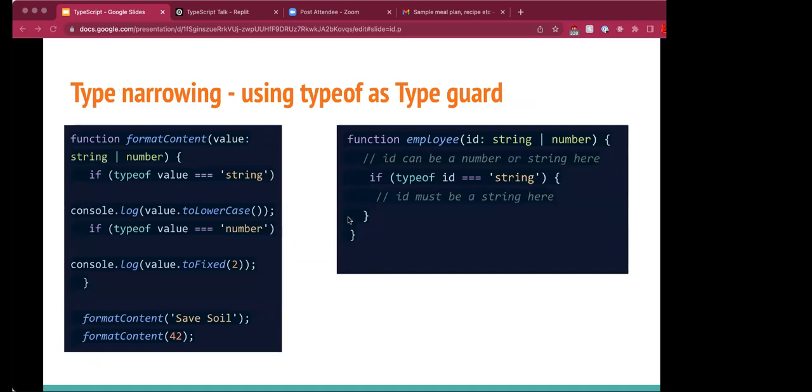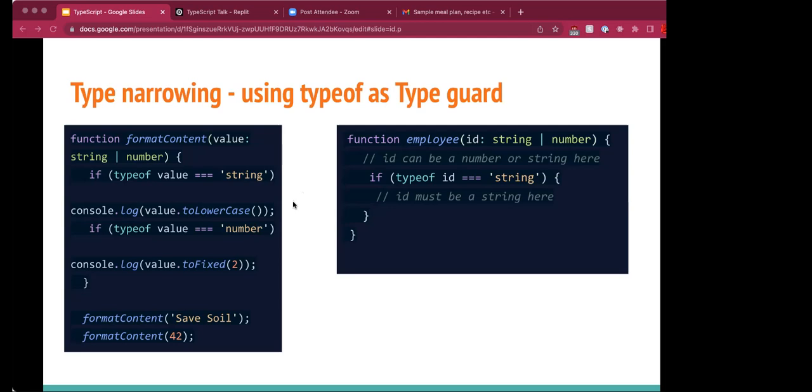So that is where type narrowing comes in. Type narrowing is when TypeScript can figure out what type a variable can be at a given point in our code. That is, it can infer more specific types based on the surrounding code. In our example, TypeScript has narrowed the type using a type guard to only be a string. A type guard is basically the if typeof value equals string. So that's called a type guard. Type narrowing allows us to use unions, then perform type specific logic.